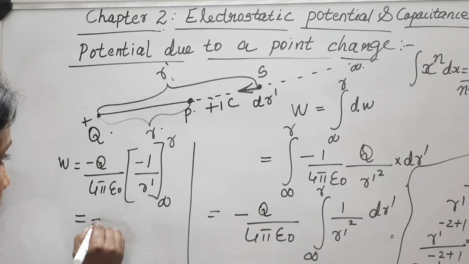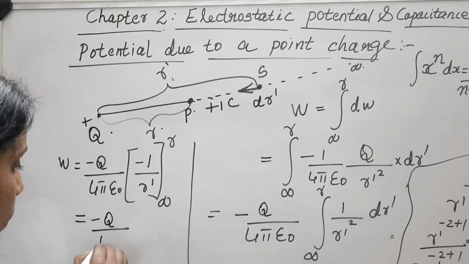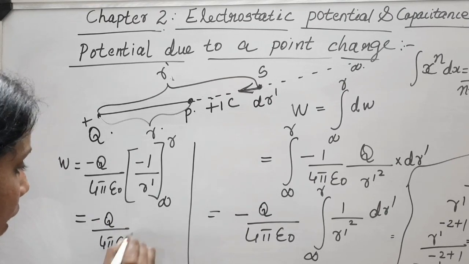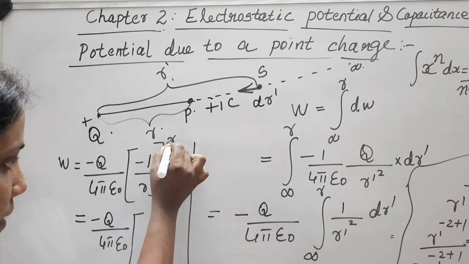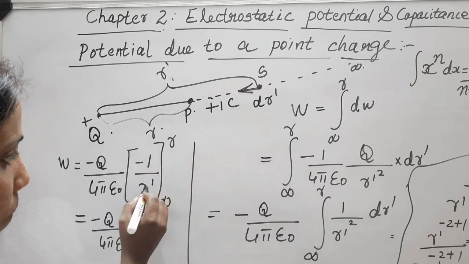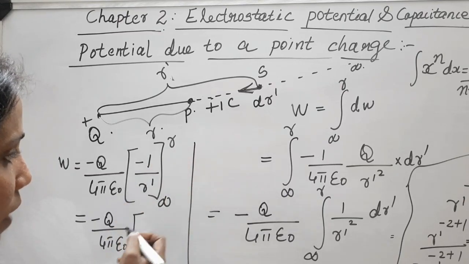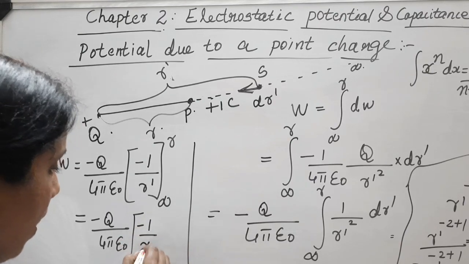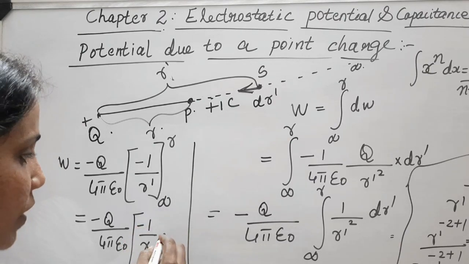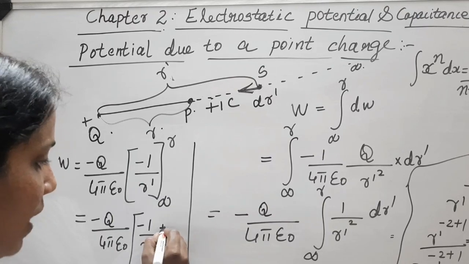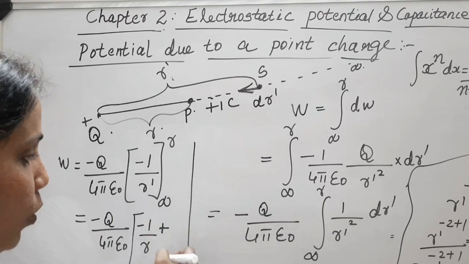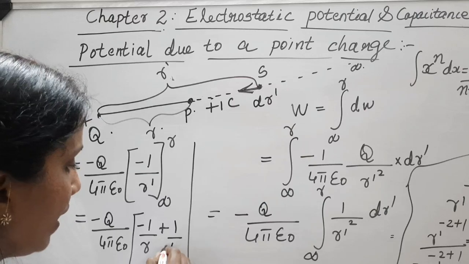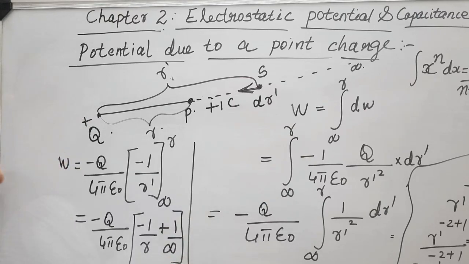So we have minus Q by 4 pi epsilon 0 into, first you apply the upper limit. When you apply the upper limit, in the place of R dash you have to put R. So it becomes minus 1 by R. Then when you put infinity, minus of minus becomes plus, and it becomes 1 by infinity.